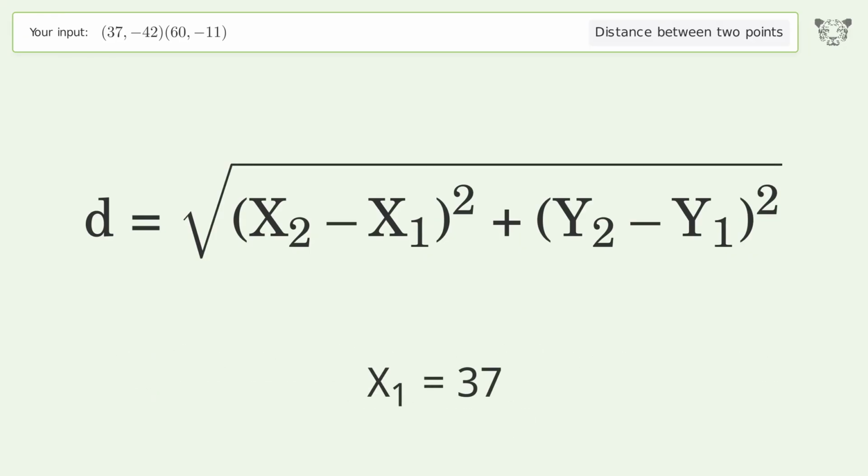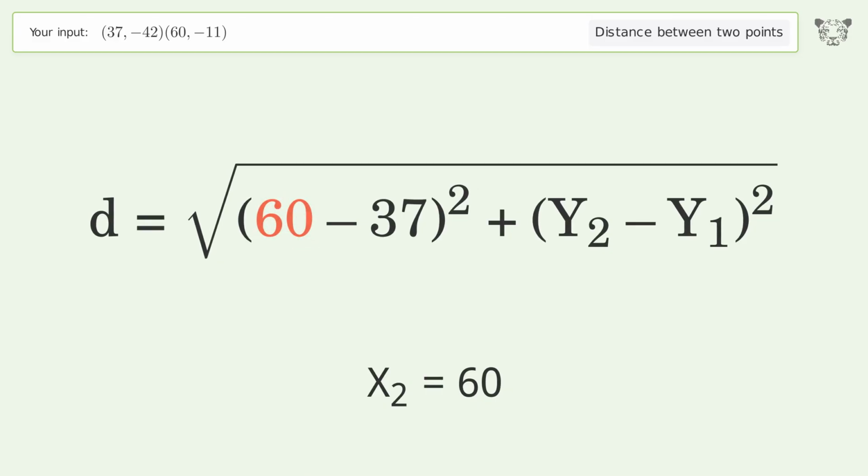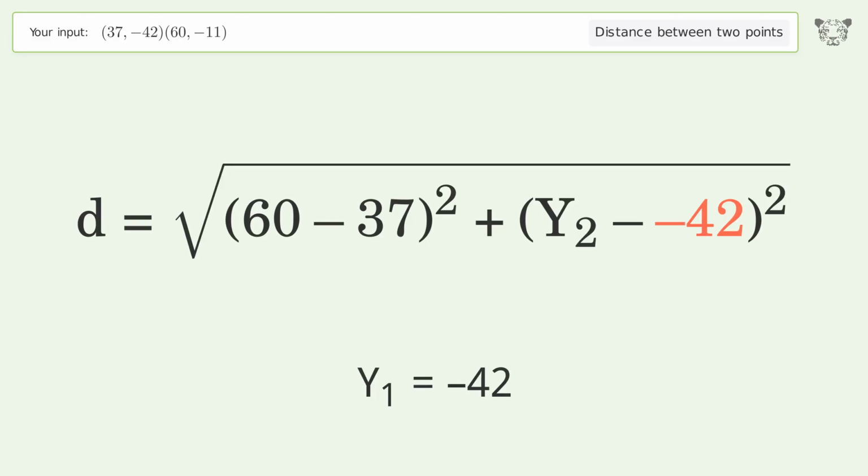x1 equals 37. x2 equals 60. y1 equals negative 42. y2 equals negative 11.